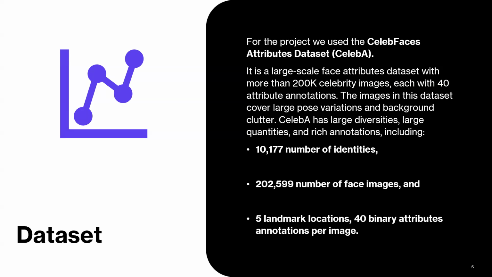Now let me talk about the data set that we have used for this project. The data set that we used was obtained from Kaggle and it is named Celeb Faces Attribute Dataset. It's a large data set with more than 200,000 celebrity images with more than 40 attribute annotations. The images in the dataset cover large pose variations and background clutter. Hence, it is an ideal database to train such a model. There are around 10,000 identities comprising this dataset.